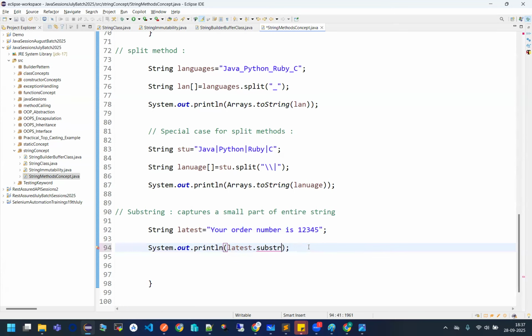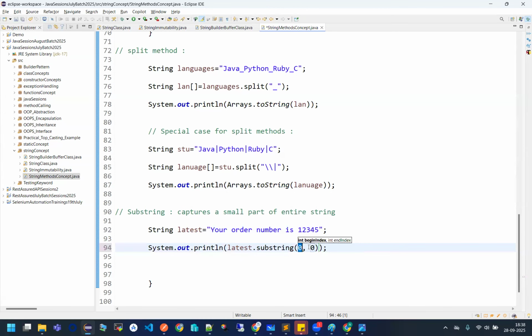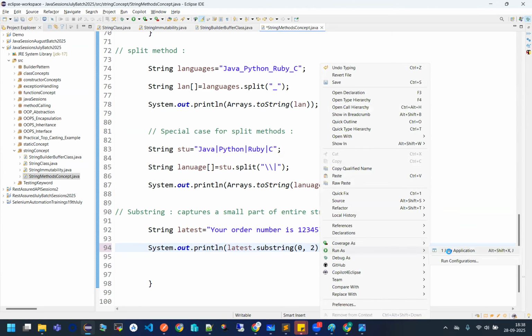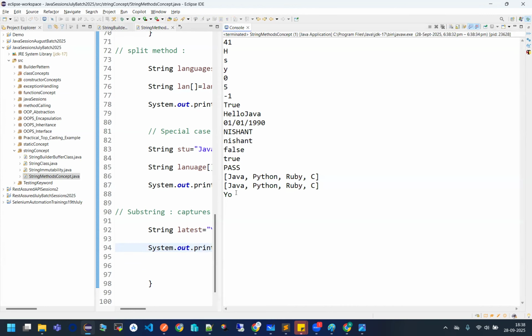But I can use the substring method in a different way also. What is that? You can provide the beginning index and the ending index from where and where you want to get the values. So if I'm saying from the zeroth index till the second index, you get the value. What will it give me? YO, because it is 0, 1, and only YO. In this case, the second index is not counted. It is only going to give me the value from 0 to the first index. See this. This is how the substring method is created. So you will only be getting the value for YO and not YOU.